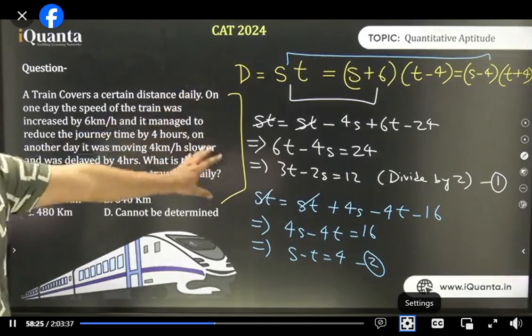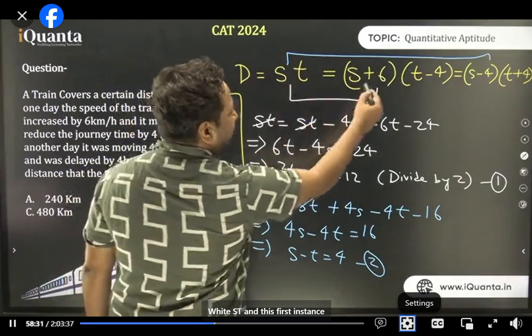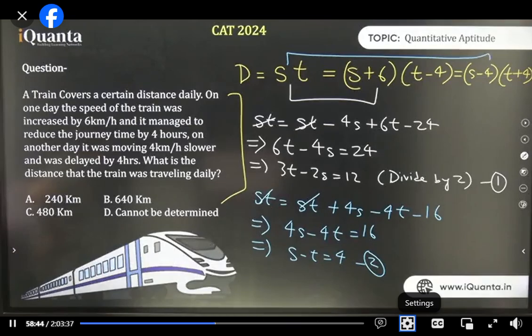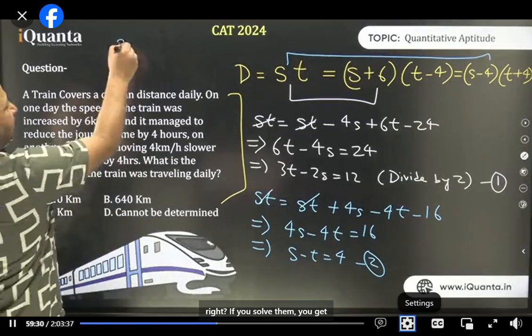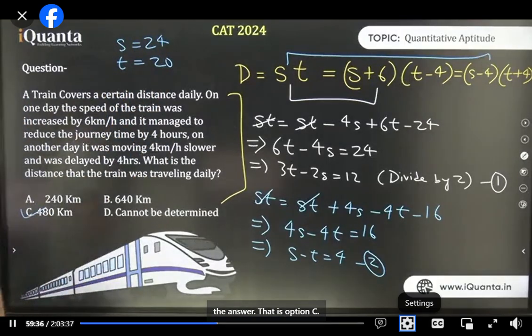तो मैंने color scheme डाल दी है ताकि देखना आसान रहे. White में ST and this, tell me noted, and we can move ahead. ST जो part है ना, that is something which a lot of people must have forgotten. You multiply them and get the answer. T is 20 and this is 24, right? If you solve them, you get speed as 24 and time as 20. Multiply them, you get 480 as the answer. That is option C.